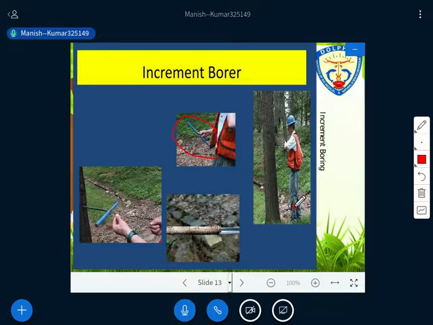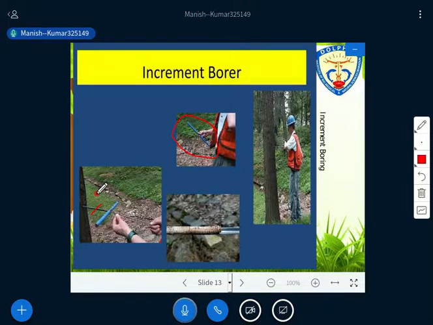Let me explain how it is done, and through this image you are able to understand. As you look, this is the auger, a hollow auger. The hollow auger is pressed against the standing tree at breast height. In the image, this person is piercing the auger into the tree at breast height. You have to turn until the screw bit reaches the center of the tree.